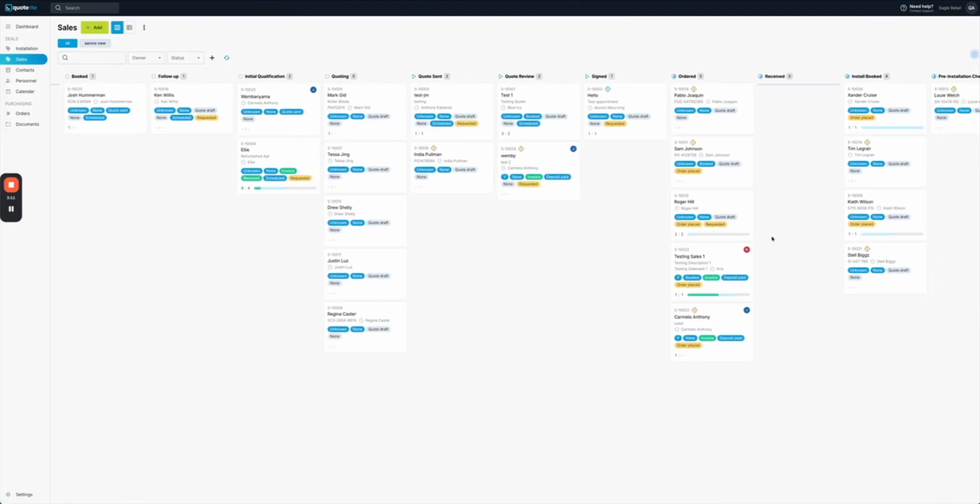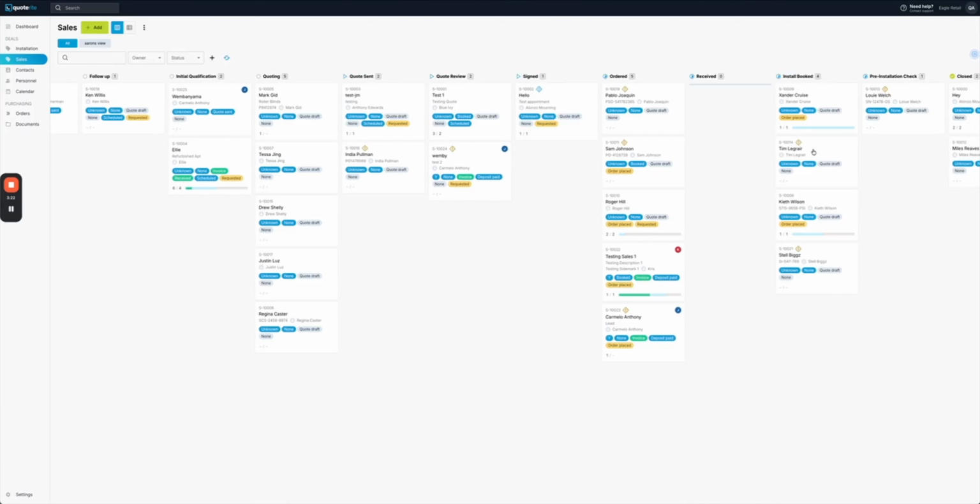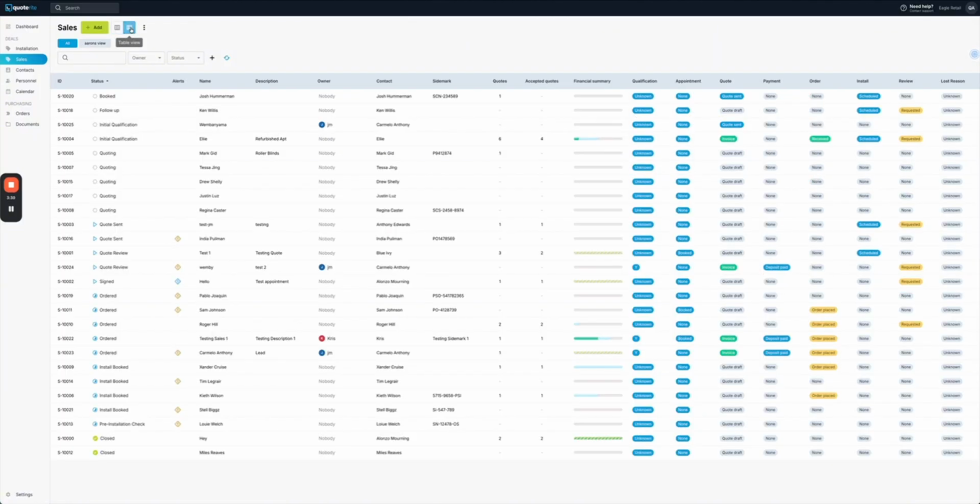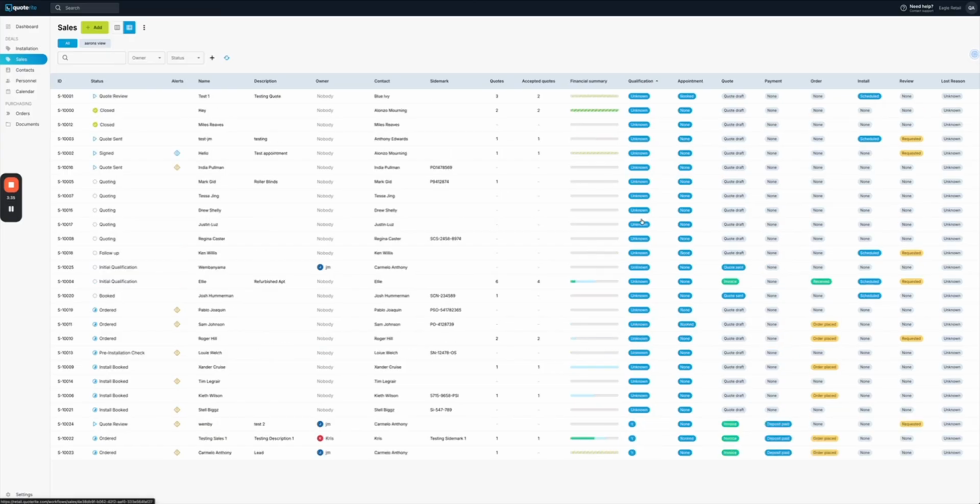You'll also see a really nice little financial summary at the bottom showing how much is paid, payments requested, and where that is up to. So if you've got jobs waiting to be installed, for example, we can see we've requested the payment, but it's not done. In terms of views, obviously we have a nice Kanban view. We can then change that to a list view, which is all sorted. So again, it makes it really easy if you're looking for specific jobs with specific flags, it's very easy to search for those.